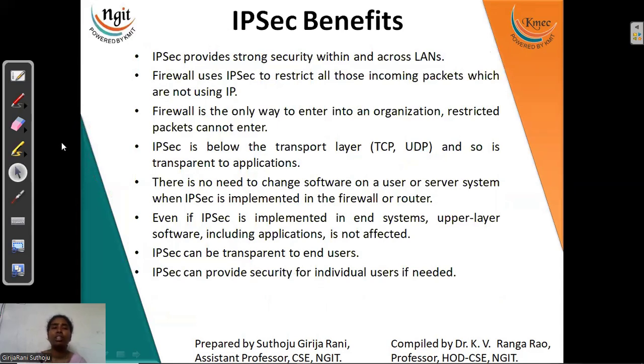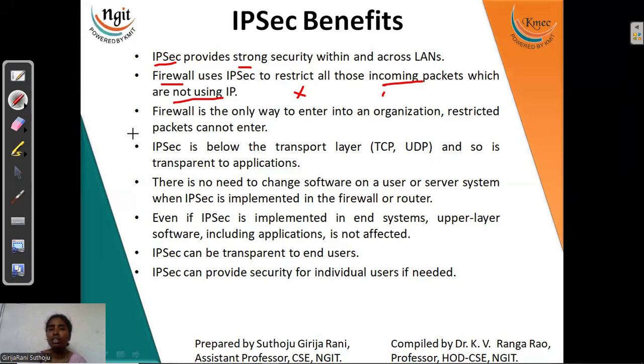Next, the benefits. Benefits are nothing but the advantages, right? So the advantages are that we can include IPsec wherever we want in the LANs, everywhere. Without disturbing our exact frame structure, we can include IPsec, which provides strong security in the LANs, across the LANs and in the Ethernets also. The firewall uses IPsec to check all the incoming packets. If a packet is not an authorized one, we are not going to allow those packets to enter our organization. So this is a second advantage.